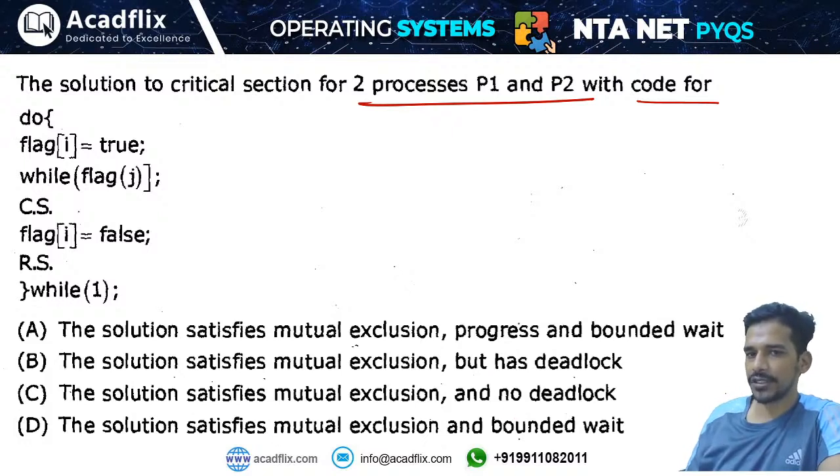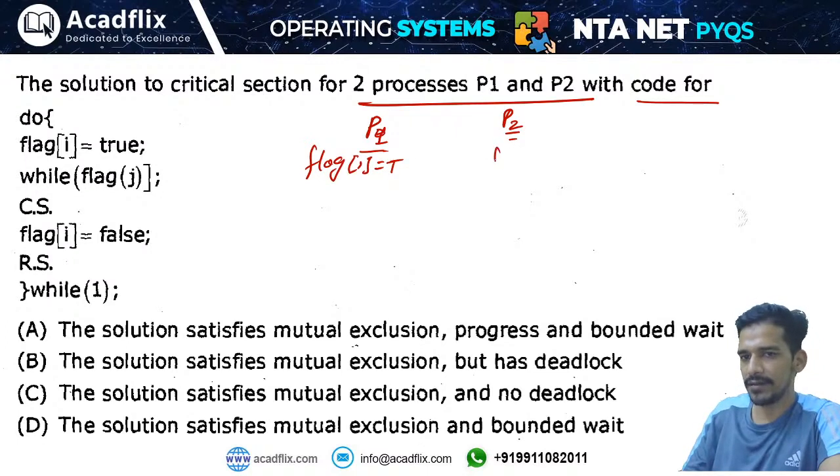In this kind of question, what you need to do is you have to take two processes, okay, P1 and P2, and you have to write the code two times. Okay, write the same code two times. So flag i means the process number. If we are talking about process number 1, that means i value is 1. So this one will be flag 1 equals to true. Okay, flag 1 equals to true, and write the same thing here, flag 2 equals to true, because for process 2, i equals to 2, right?